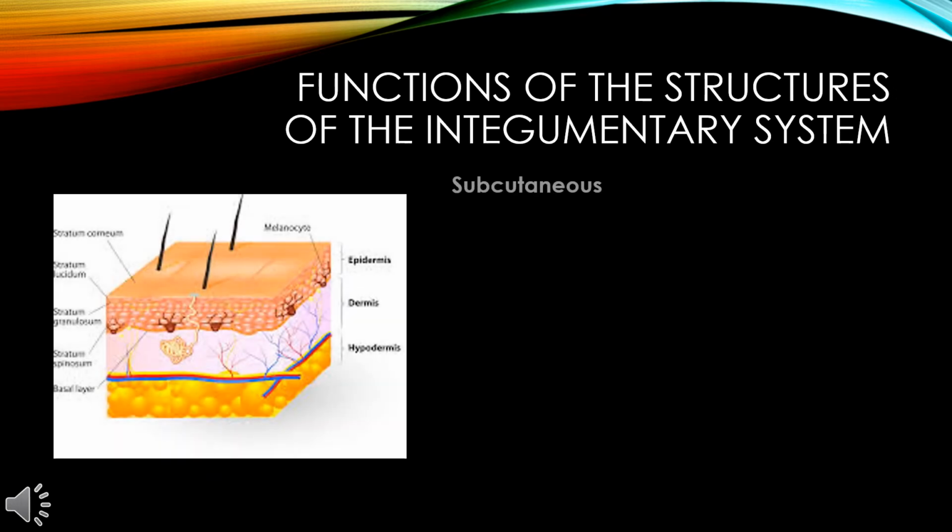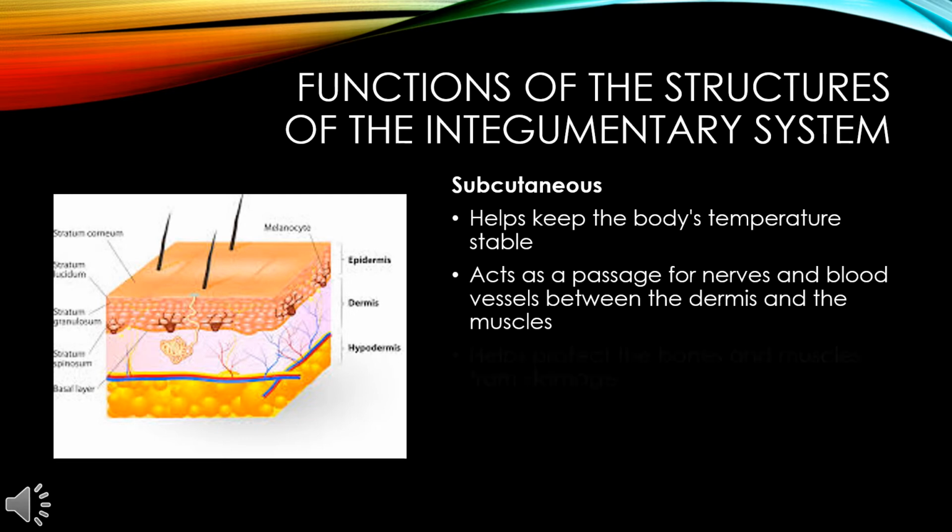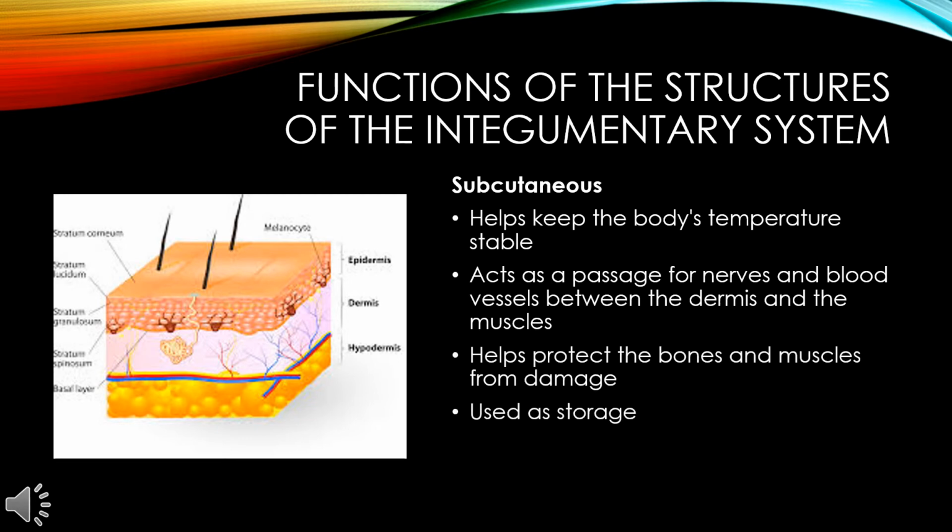The subcutaneous layer helps keep the body's temperature stable, acts as a passage for nerves and blood vessels between the dermis and the muscles, helps protect the bones and muscles from damage, used as storage.